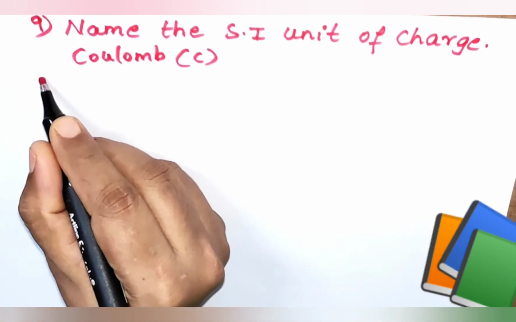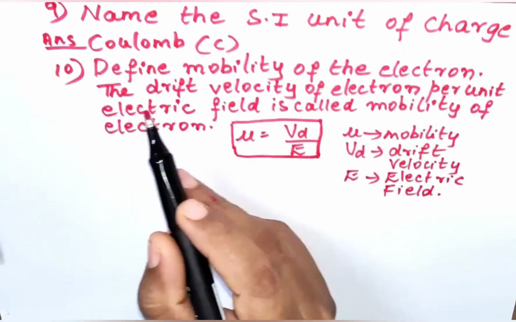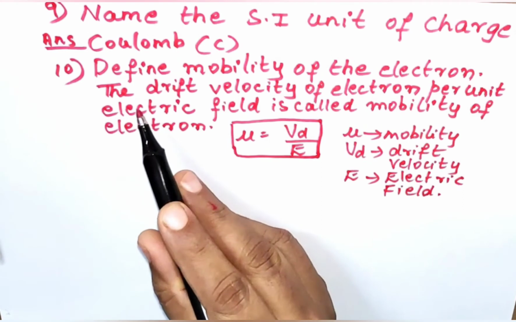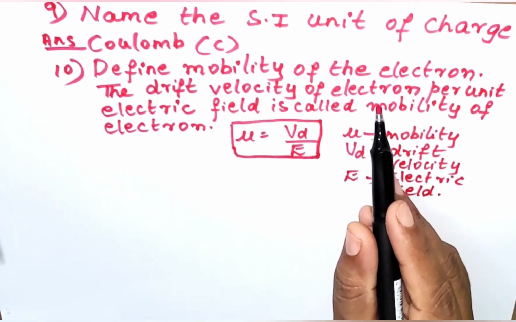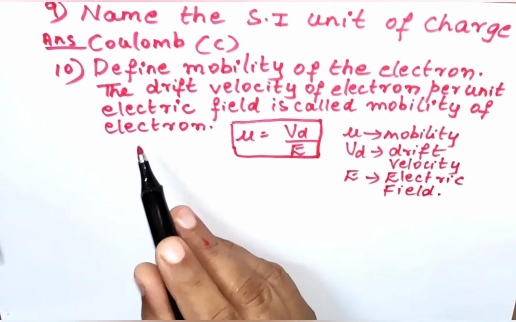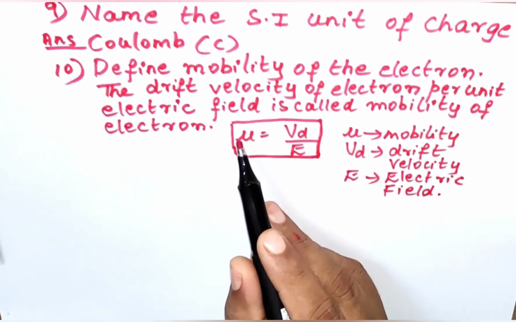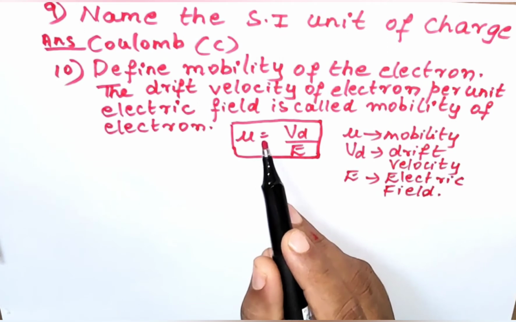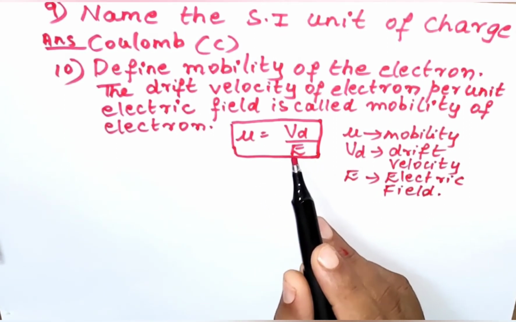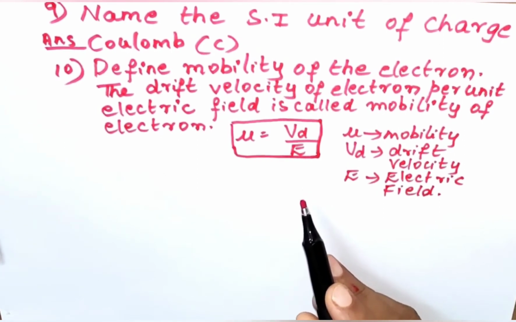Now let us discuss the 10th important question. Define mobility of the electron. The drift velocity of the electron per unit electric field is called the mobility of the electron. Mu represents the mobility, Vd represents the drift velocity and E represents the electric field.